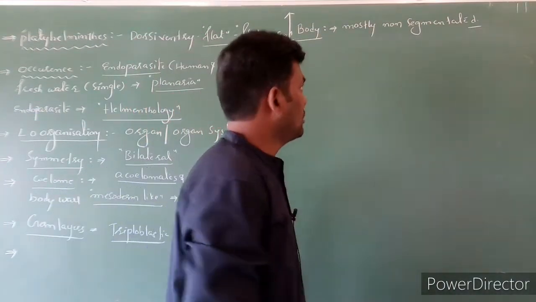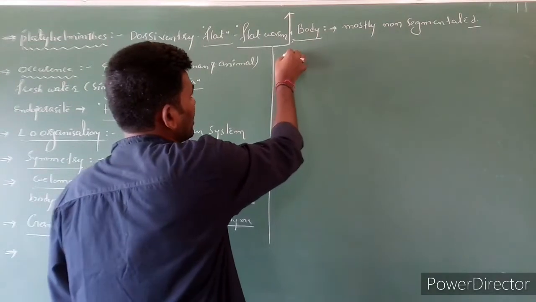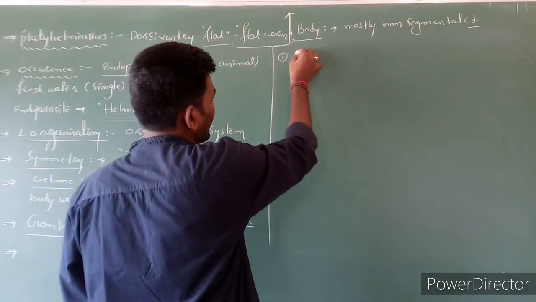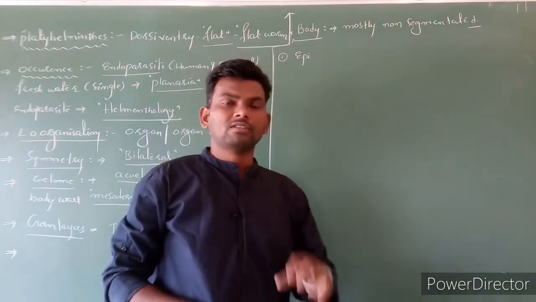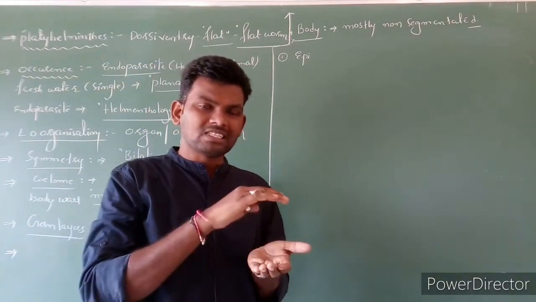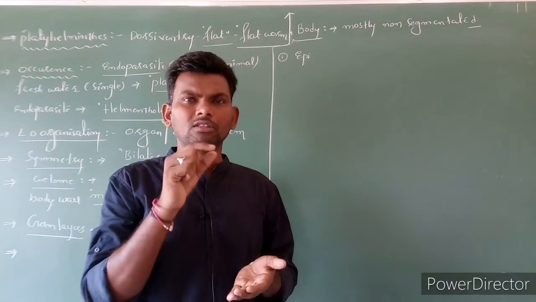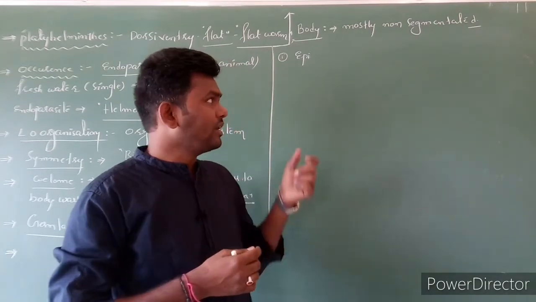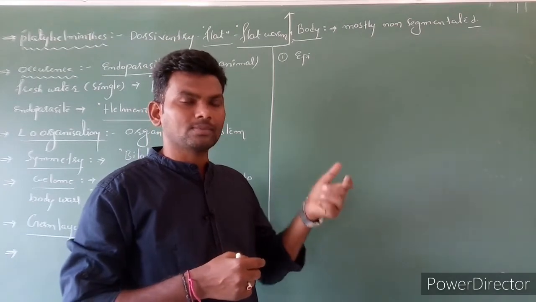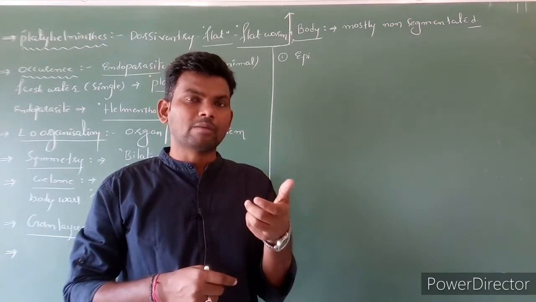Clear? Next, the body is covered by the epidermis, and a thin cuticle layer is present. So the question is, sir, why is this thin cuticle layer present? If this layer is absent, what will happen?